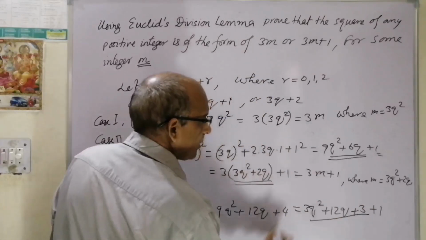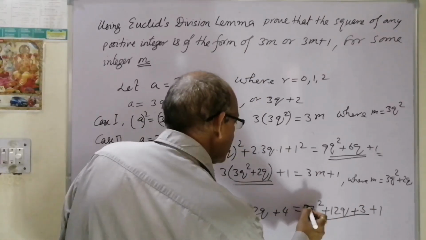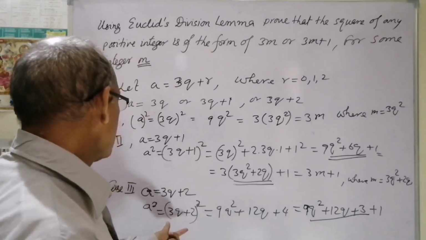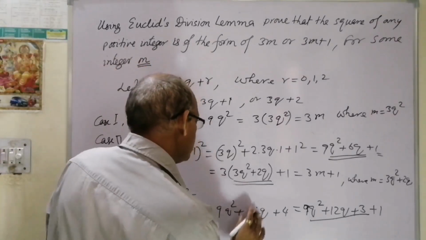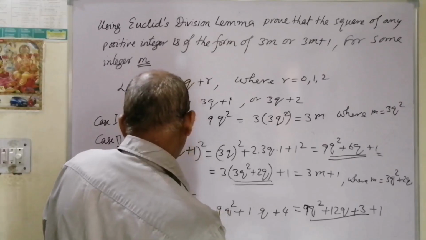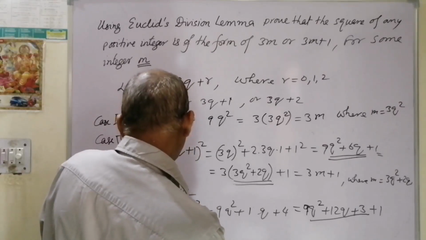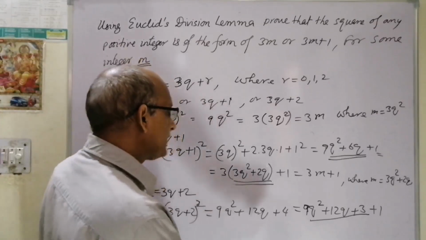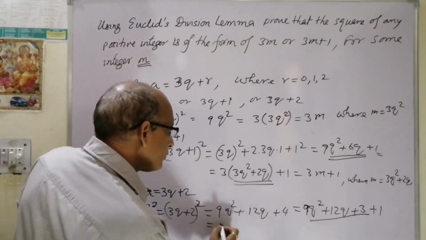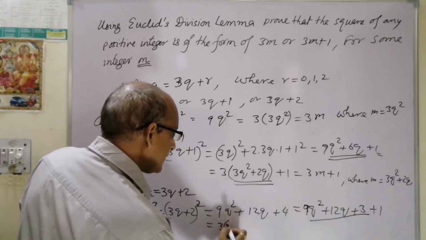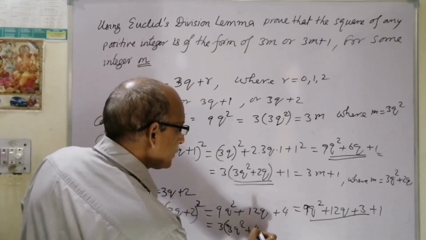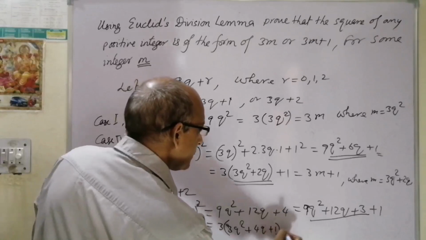अब इसमें से हम 3 कॉमन लेंगे, ये 9q square है, 12q. Okay. So we'll take 3 common from here. We'll get 3 in bracket, 3q square plus 4q plus 1, plus 1.